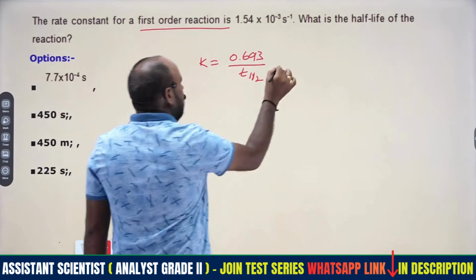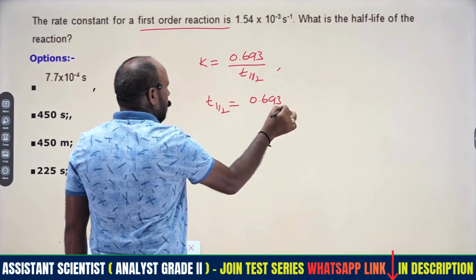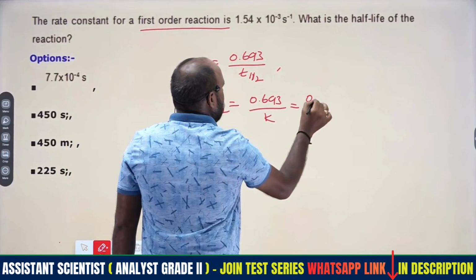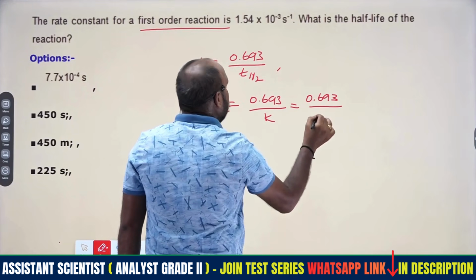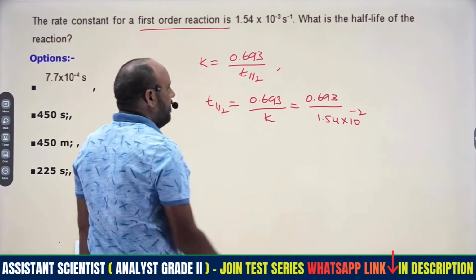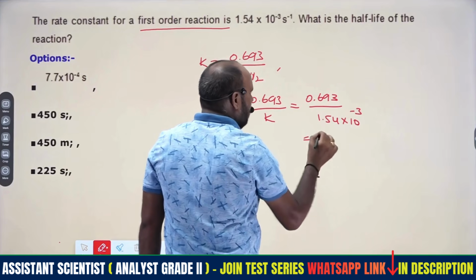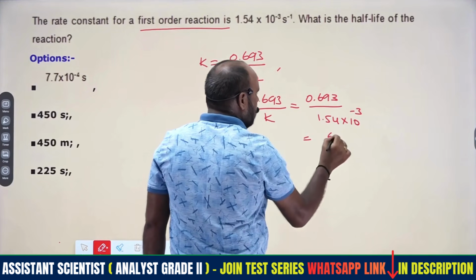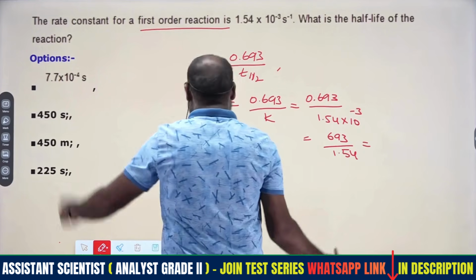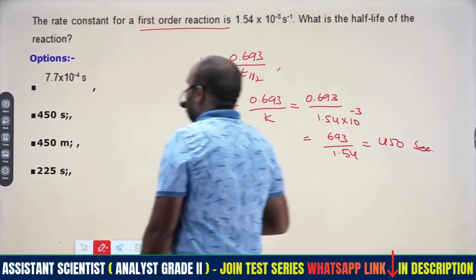Therefore, t half will be 0.693 by K, the rate constant. The rate constant given is 1.54 into 10 to the power of minus 3. So this is written as 10 to the power of 3 means 693 by 1.54. This value will be equal to 450, in seconds.